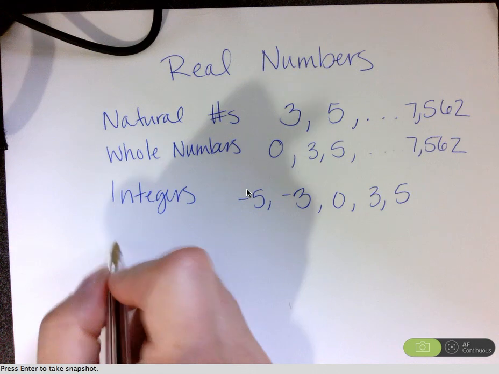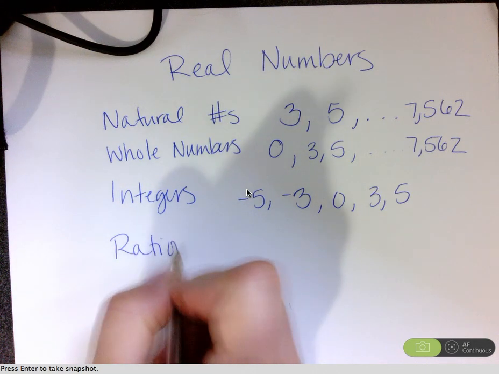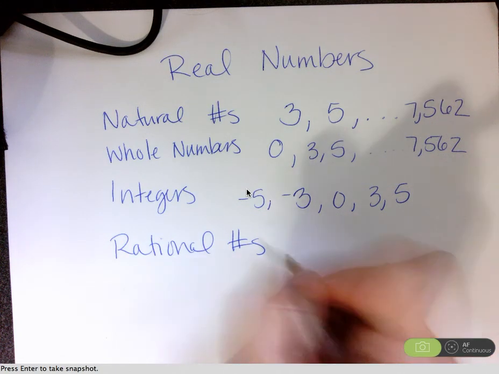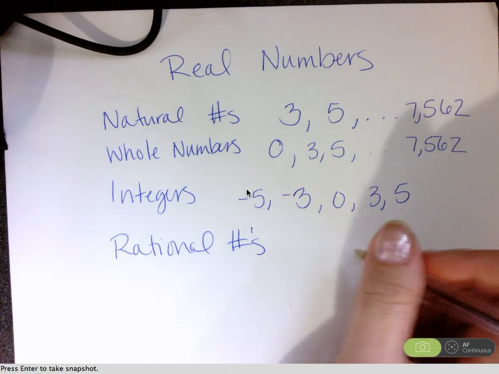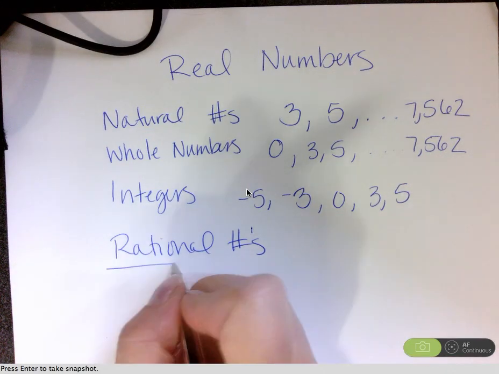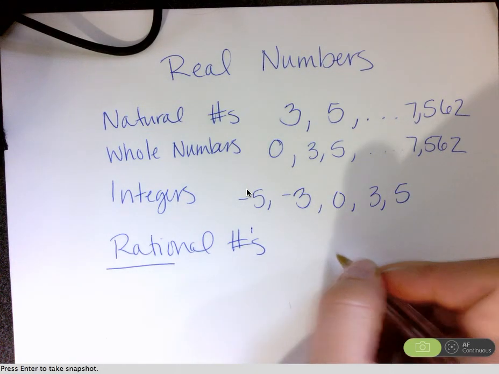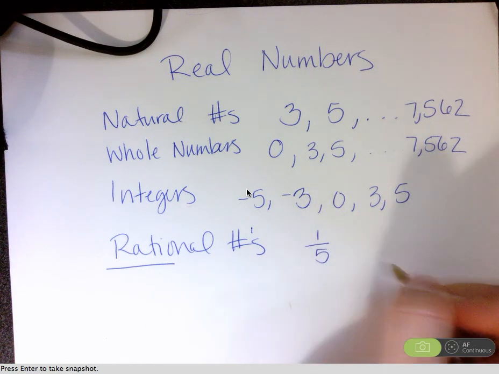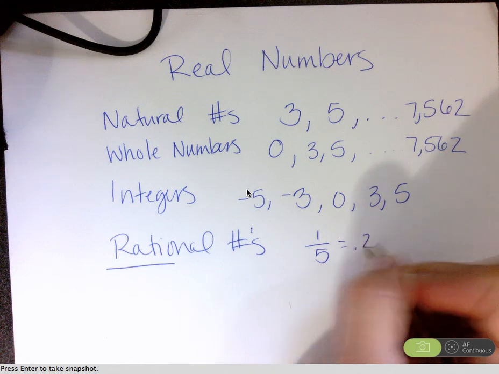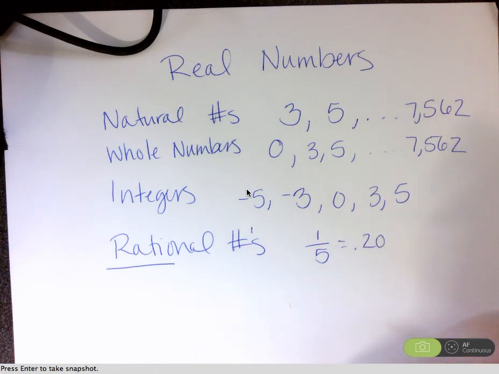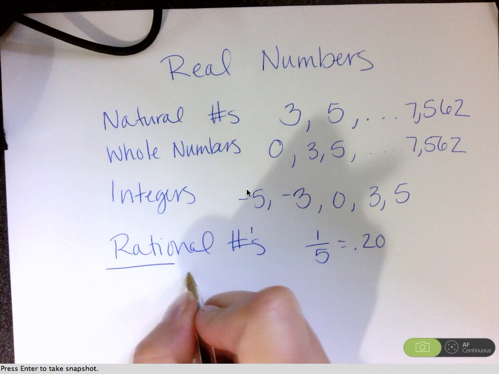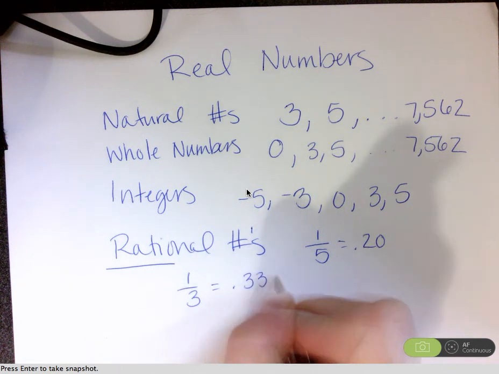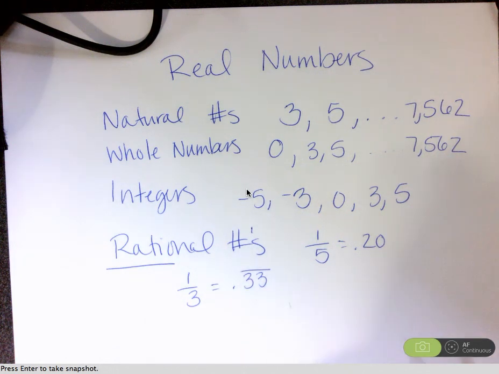And then after that, we have rational numbers. And rational numbers are numbers that make sense. Really, it's that there's a ratio to them. So a ratio is like a fraction, or is a fraction. So like 1/5 is equal to 0.20. That's a ratio, that's a rational number. 1/3 is 0.333, and we can put a line on top because it's going to be repeating.